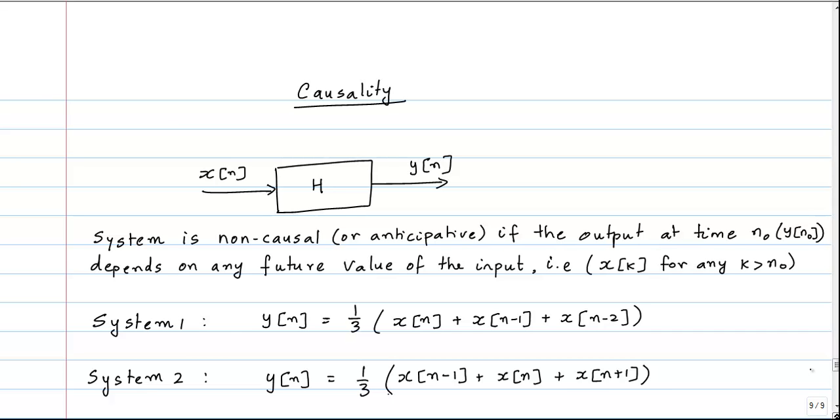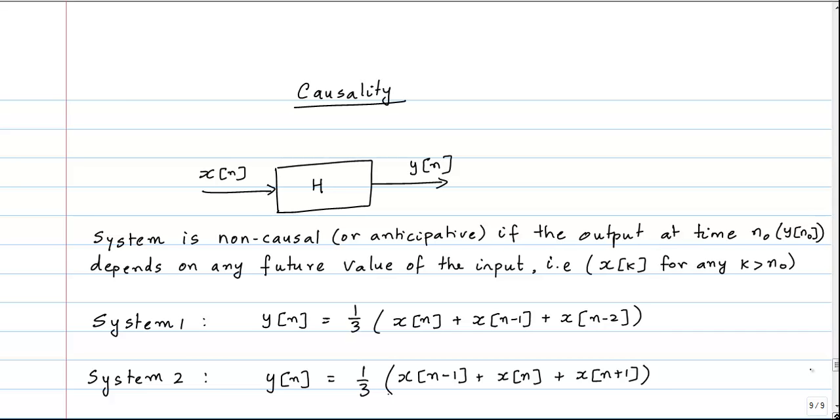Now, it's important to realize that if this system's output at any time n naught starts to depend on a future value of the input, then we say that the system is non-causal. So in other words, it may happen that for some values of n naught, the output of the system only depends on the present and past values of the input. But even if there is one value of n naught for which the output of the system depends on a future value of the input, then we say that the system is non-causal.